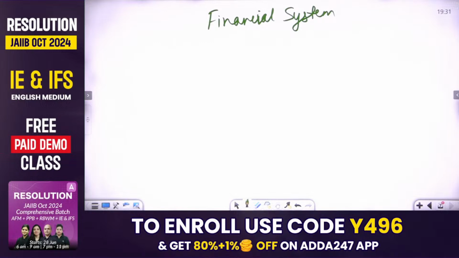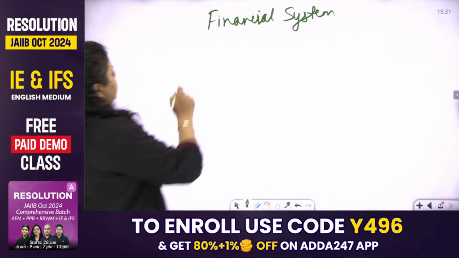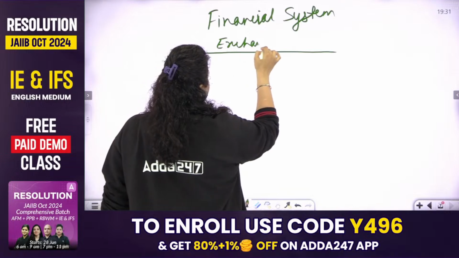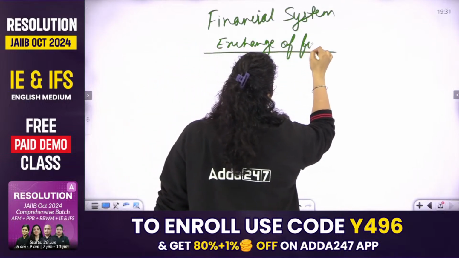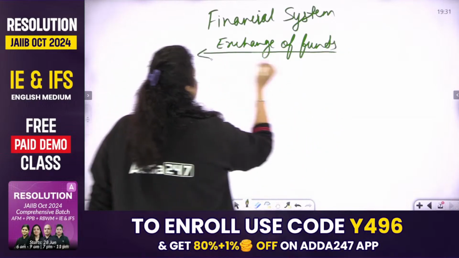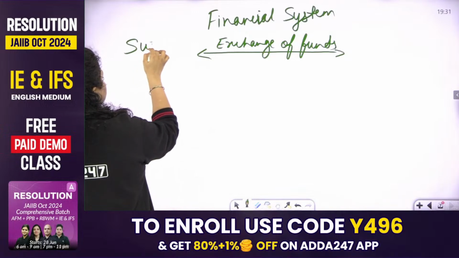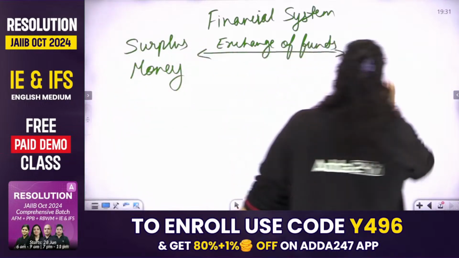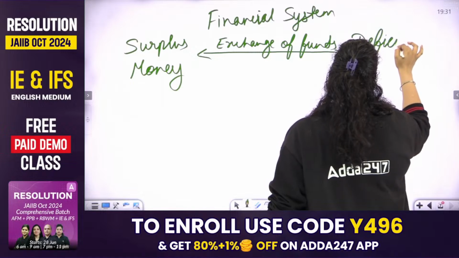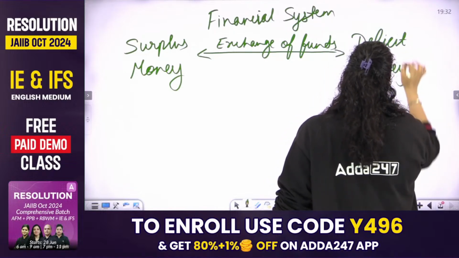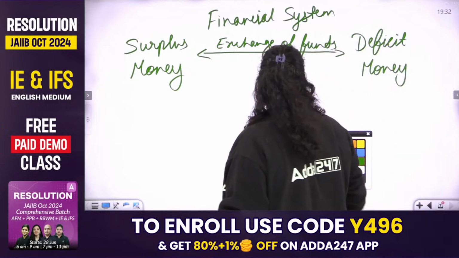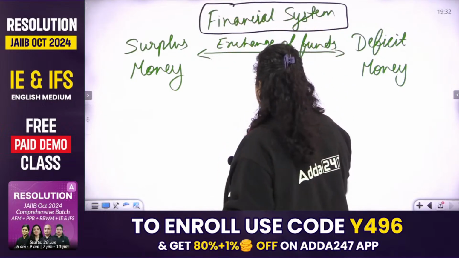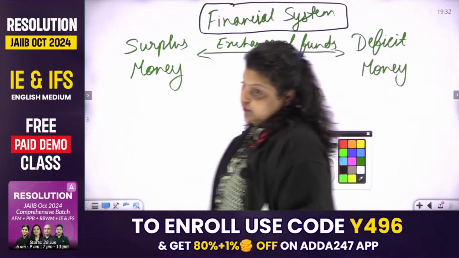So if we talk about financial system, it's simply a system where we exchange funds among the persons who have surplus of money and the persons who have deficit of money.